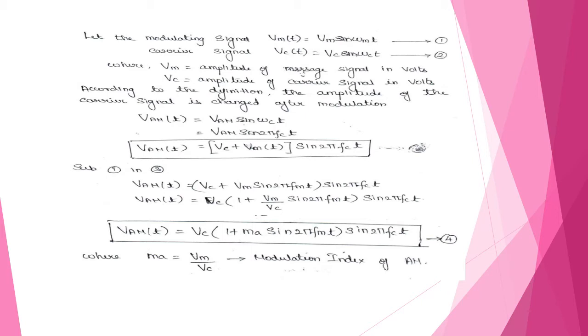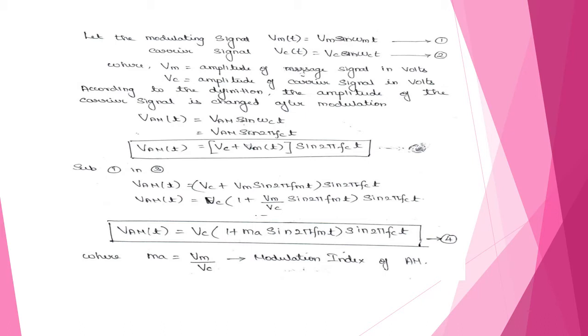Next, we have to substitute the first equation, Vm(t), in this third equation, Vam(t). So Vam(t) = [Vc + Vm sin 2πfmt] sin 2πfct. Multiplying sin 2πfct inside the equation, we get Vc[1 + (Vm/Vc) sin 2πfmt] sin 2πfct.